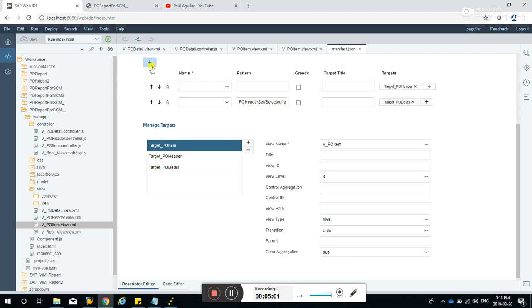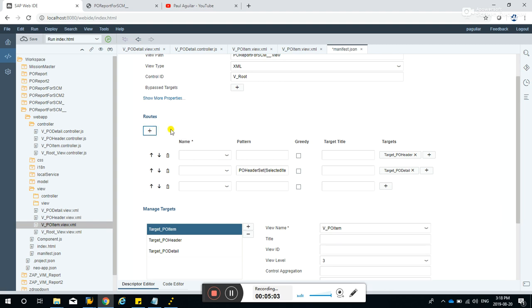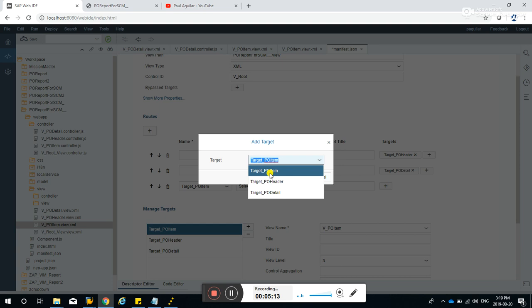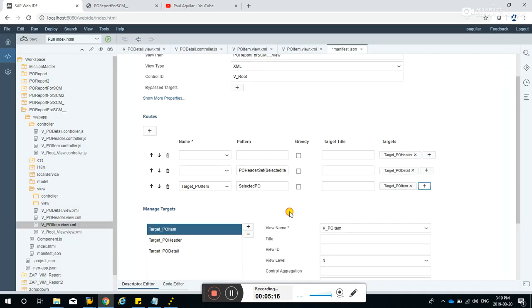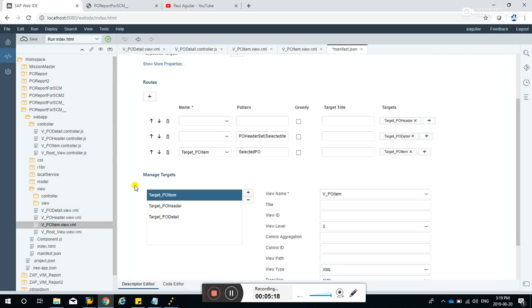And for the routes, let's add this guy here and selected PO. For the targets, let's select the one that we've created, target PO item. And if you notice, I didn't change anything here like what I did before. I made this a route PO item, but this time I'll be leaving it as it is.